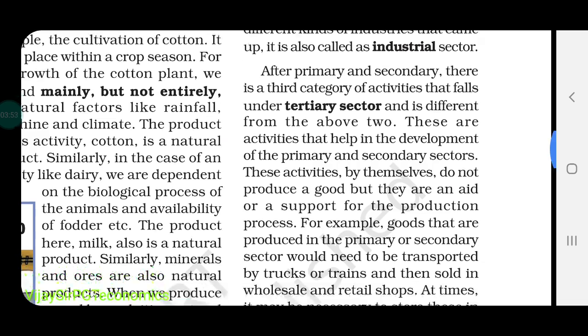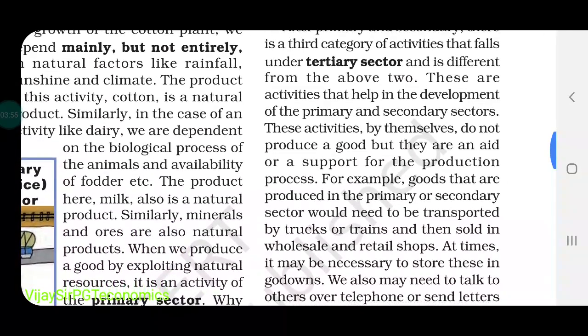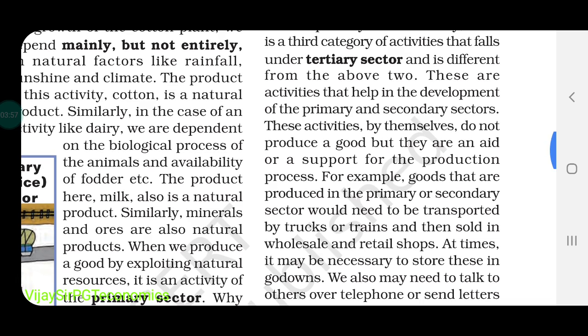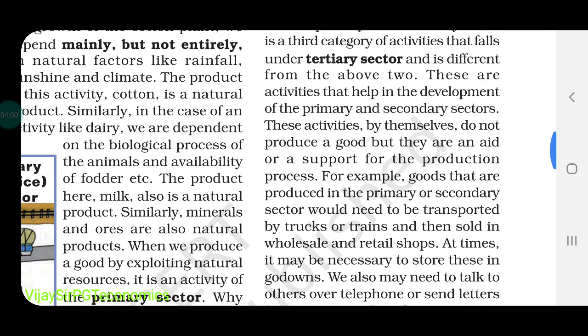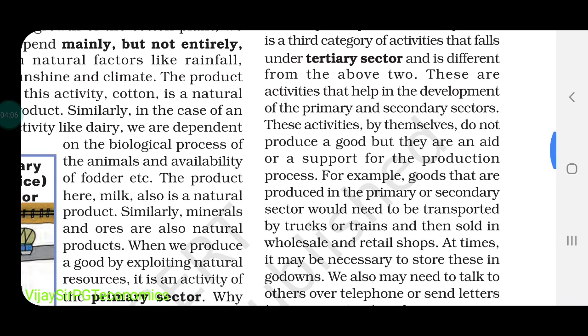So the tertiary sector includes so many things like banking, communication, transportation, warehousing. All these things are included in the tertiary sector. The tertiary sector is also known as the service sector, which provides services to the final consumer.